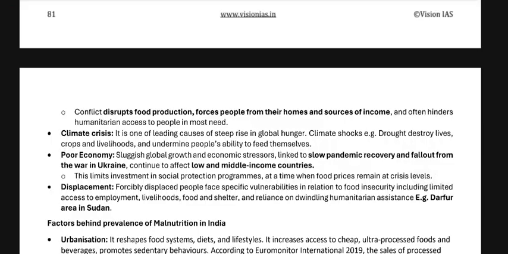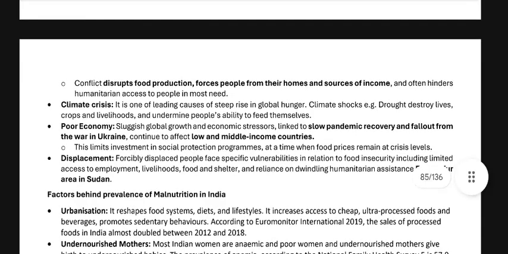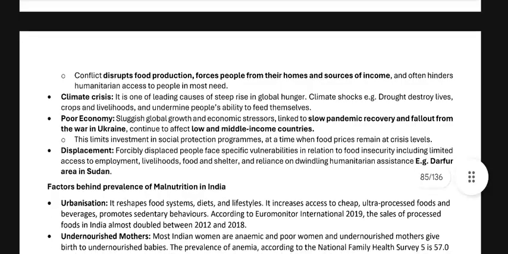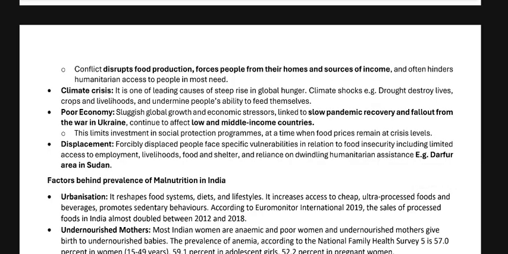The climate crisis is one of the leading causes of the steep rise in global hunger. Climate shocks, for example drought, destroy lives, crops and livelihoods, and undermine people's ability to feed themselves. A poor economy, sluggish global growth, and economic stresses linked to slow pandemic recovery and fallout from the war could continue to affect low and middle income countries. These limit investment in social protection programs at a time when food prices remain at crisis level.